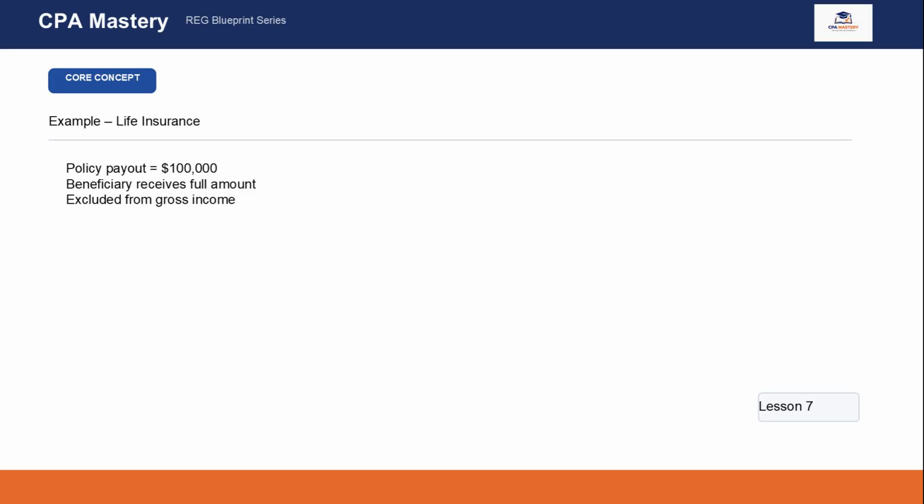Suppose a taxpayer receives a $100,000 life insurance death benefit after the insured person dies. Under the general rule, this payment is excluded from gross income. The beneficiary receives the full amount without paying federal income tax on the proceeds.